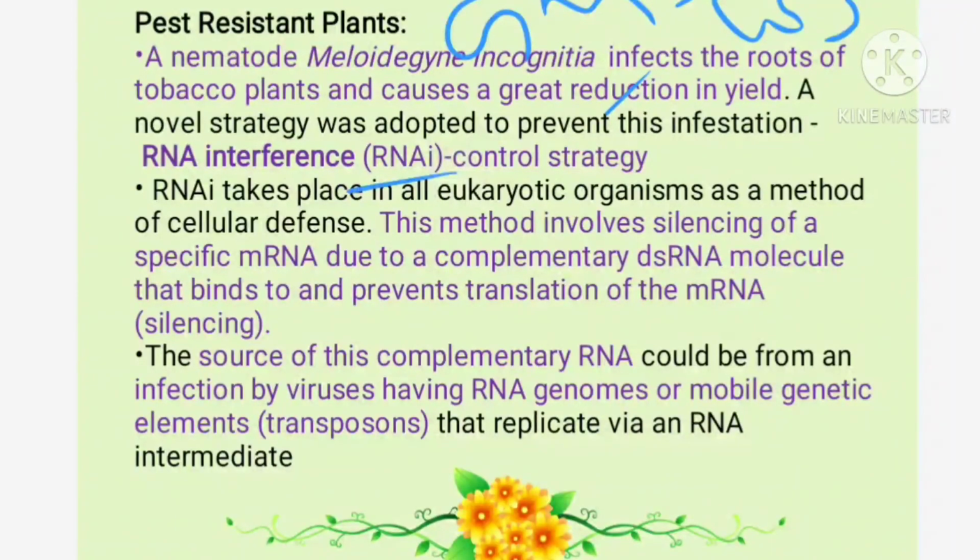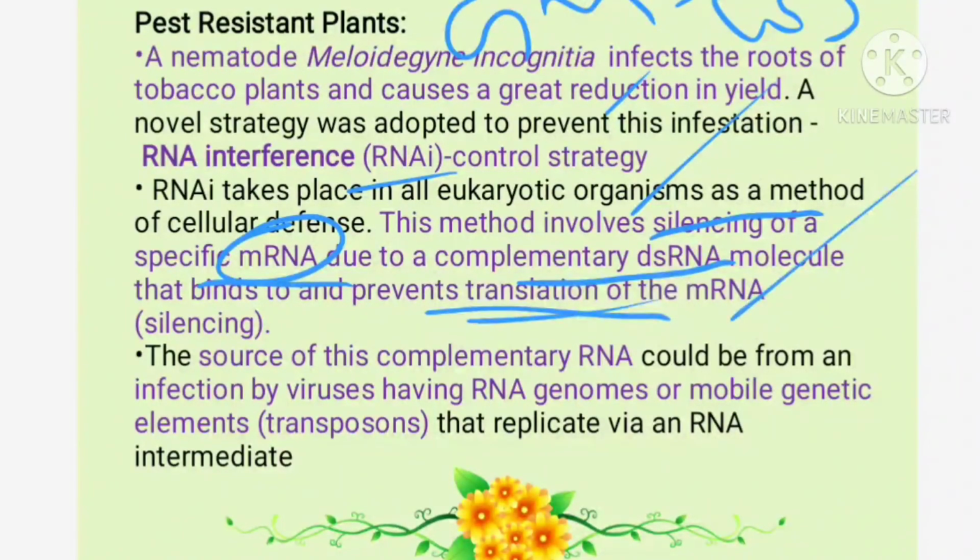Okay. So RNAi takes place in all eukaryotic organisms as a method of what? Cellular defense. I told you it is a defense mechanism taking place in eukaryotes. In this method, it involves silencing of a specific mRNA by a complementary dsRNA. So the complementary dsRNA is going and silencing whom? This mRNA, it binds to it and prevents translation. Translation is not taking place, protein is not formed. So this is called what? They call it RNA silencing.